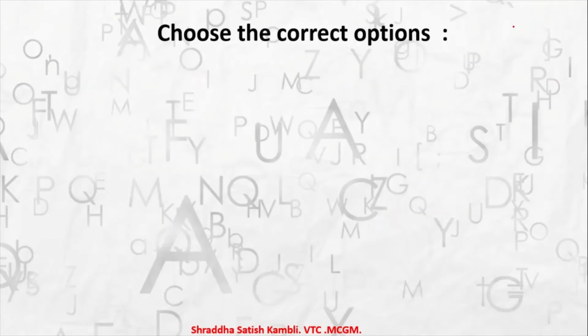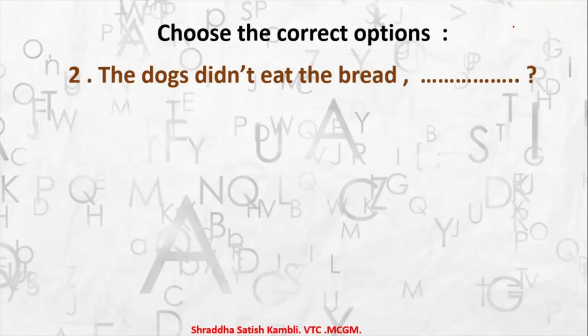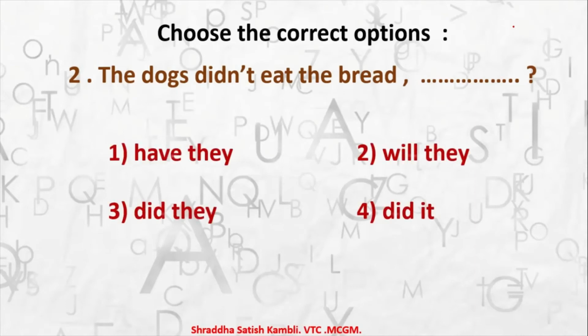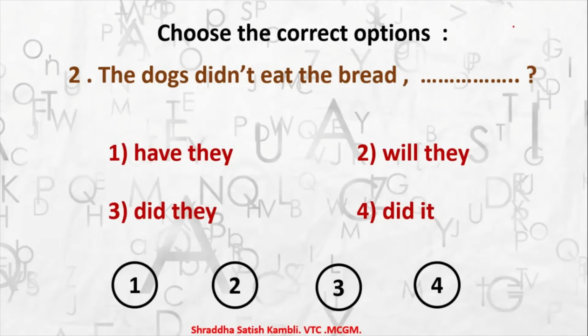Moving on, let's see the next example. The dogs didn't eat the bread, dash. Now this is a tag question. What tag will you attach over here? Let's see the options. Have they? Will they? Did they? Did it? So which will be the answer? The answer will be the third one.